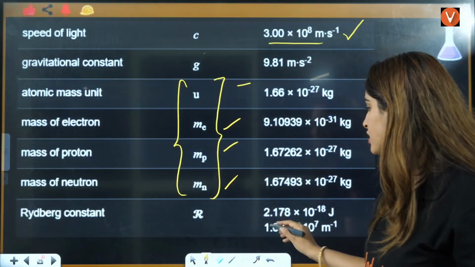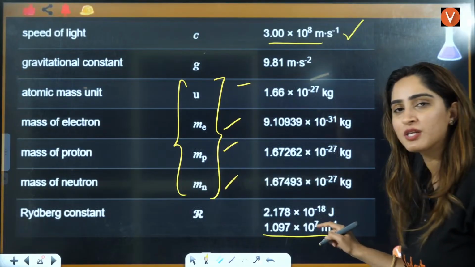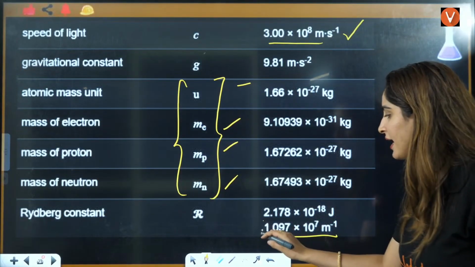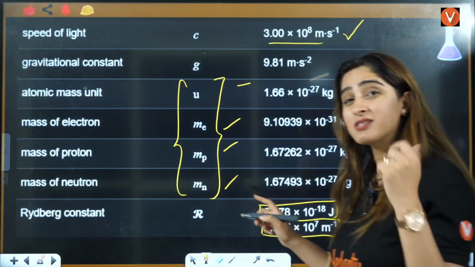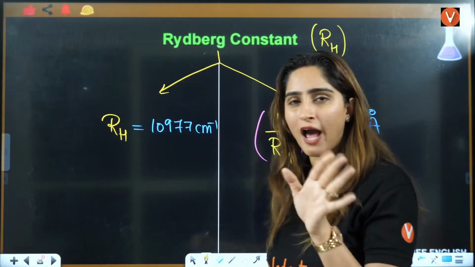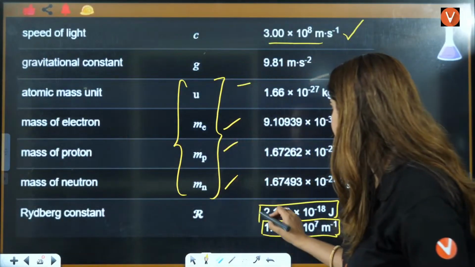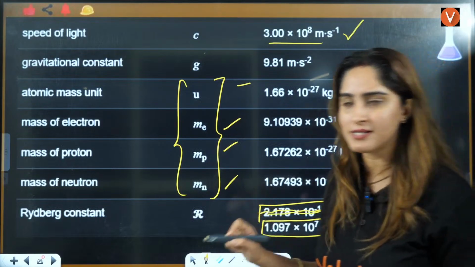Rydberg constant, I just told you, right? I told you this value in per centimeter. Here it is written in per meter. Here it is written in joules. But what is the most important value? That is in here. Joules, you don't have to remember this. You can skip that as well. You can ignore that. Just remember in per meter or per centimeter.